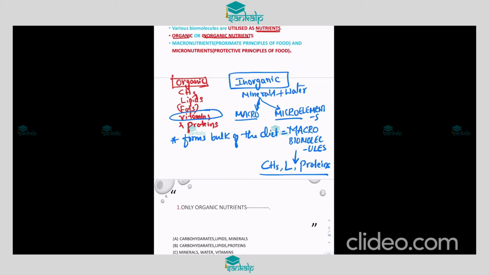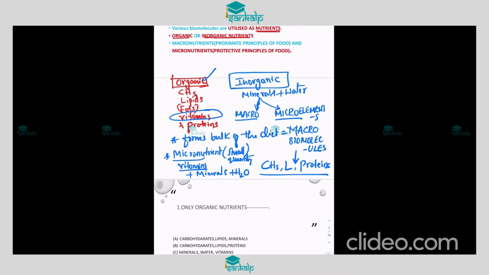That is why these form the micronutrients. What we have to keep in mind is that even though vitamins are organic, we utilize them in a small quantity, hence they come under micronutrients along with minerals and water.